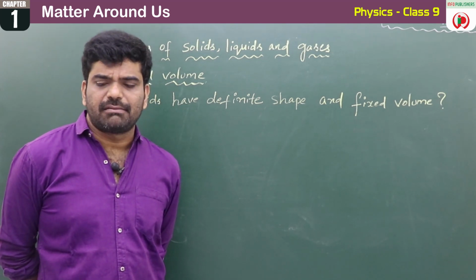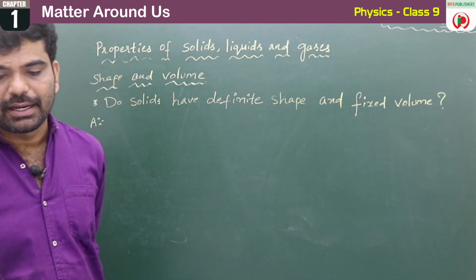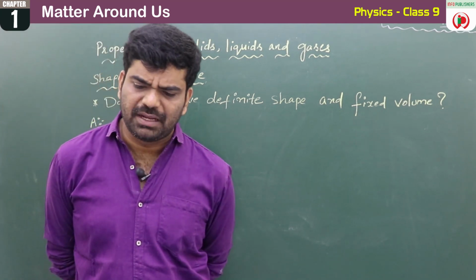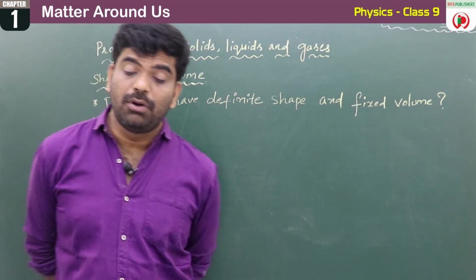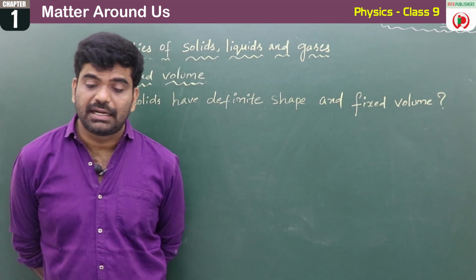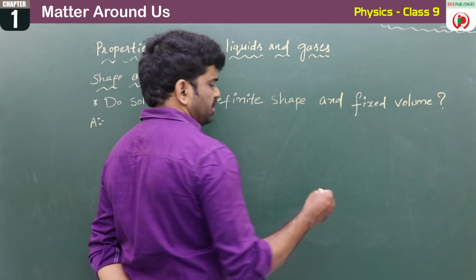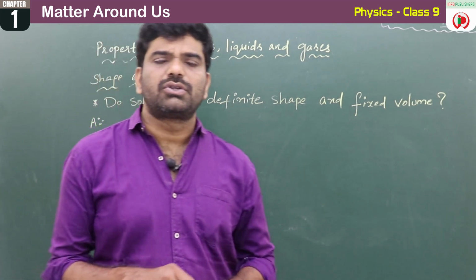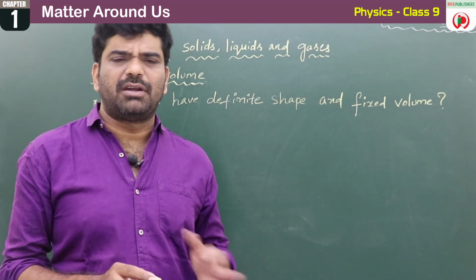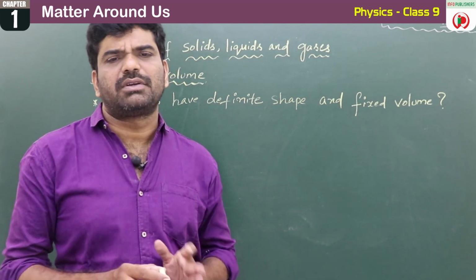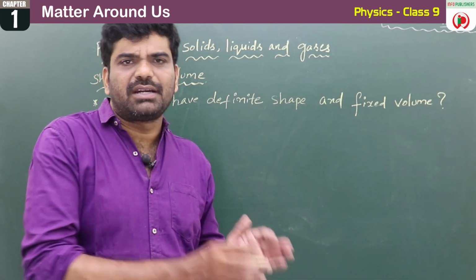To answer this question, let us see here. Take two solid objects, say a pen or a pencil or a book, whatever. Take two solid objects, a pen and a book, and put them in different containers. You can take a chalk piece also, no problem. Any two solid objects you can take, and just keep those two solid objects in two different containers.